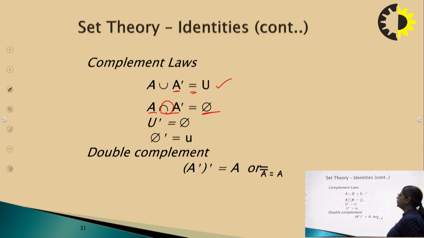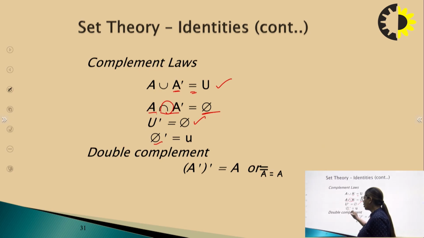Then the universal complement: when you have taken out all the elements that are under observation, we are left with the null set only. So we will write here null. And the null set's complement means if you are complementing the empty set, then you will get all the elements, that means you will get the universal set.